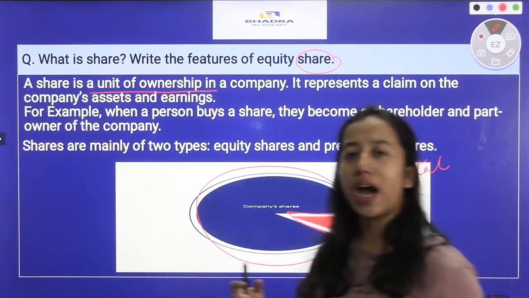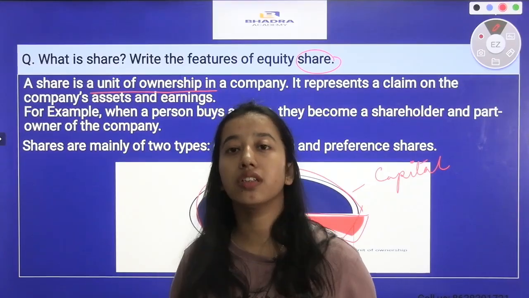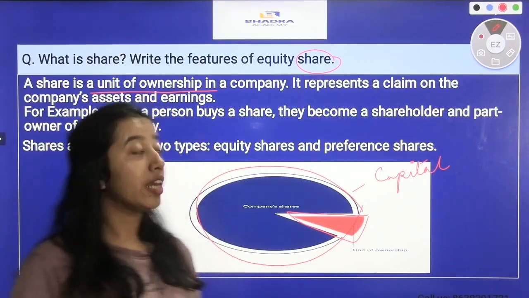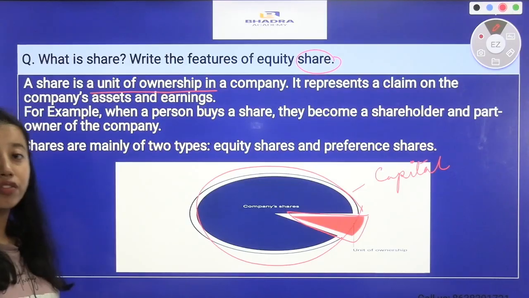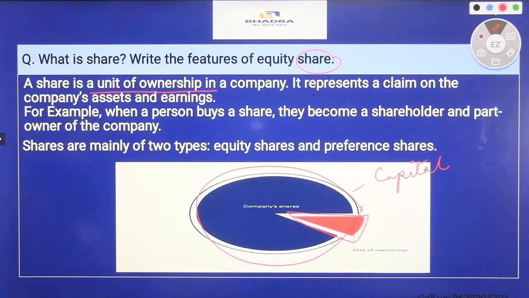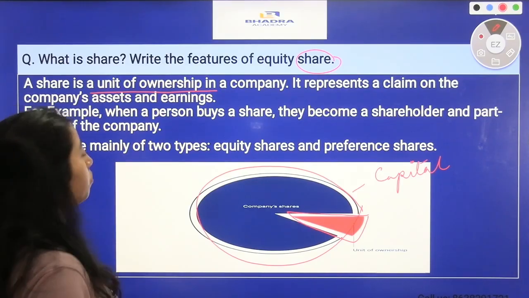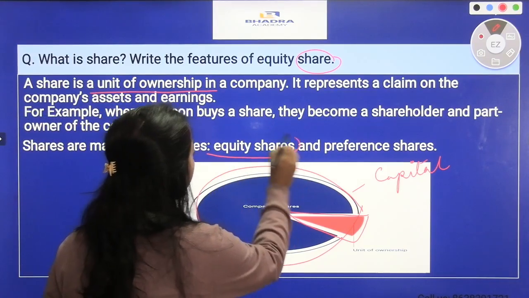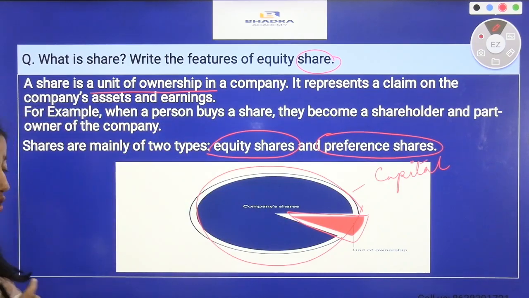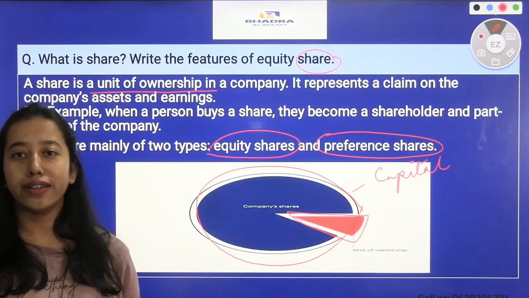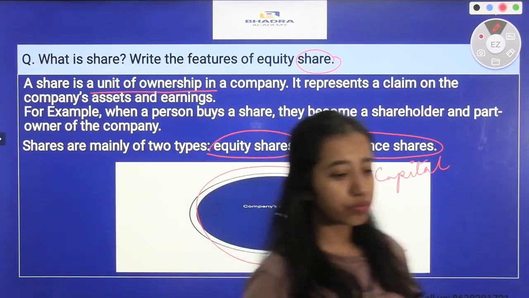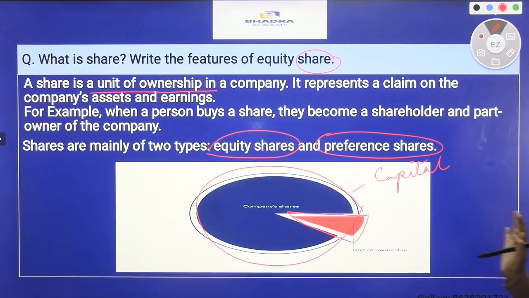So anyone who buys shares, or anyone who invests in a particular company in the form of shares, becomes a shareholder of that company, or a part owner of that company. Here it is mentioned shares are of two types, equity shares and preference shares. Equity shareholders are the actual owners of a company. However, preference shareholders are not so. So this was the concept of a share.